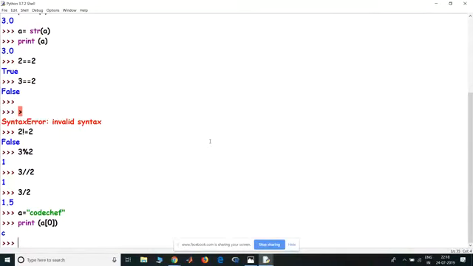Now, if I want to start with the first alphabet and print only code, so that's a 0, 1, 2, 3. But what I need to remember is that the Python interpreter will not utilize the last digit for slicing.